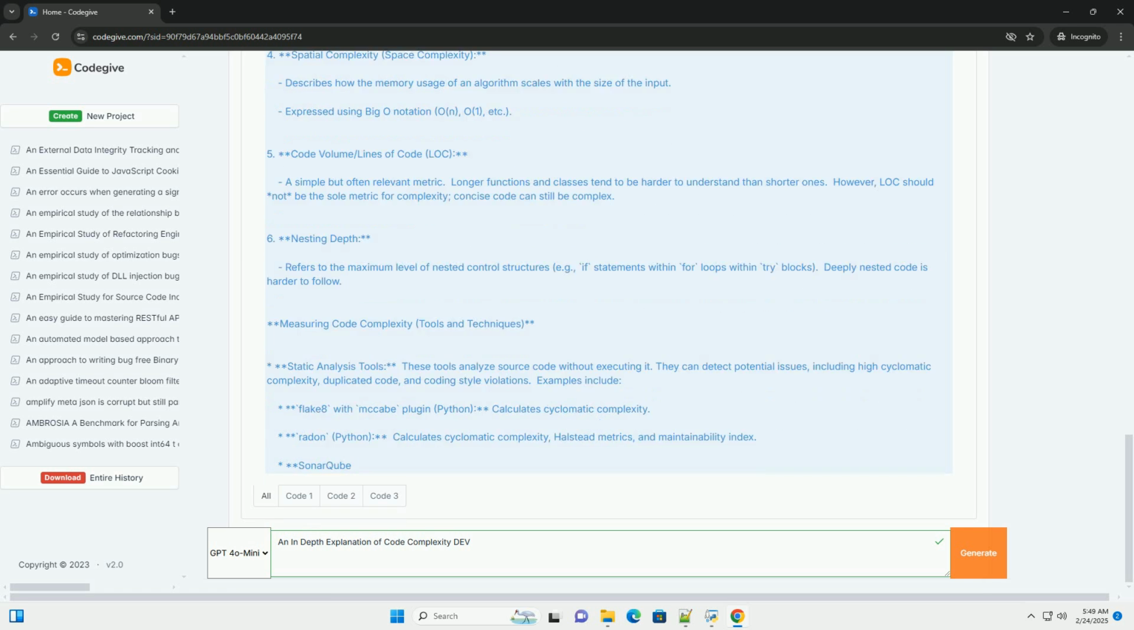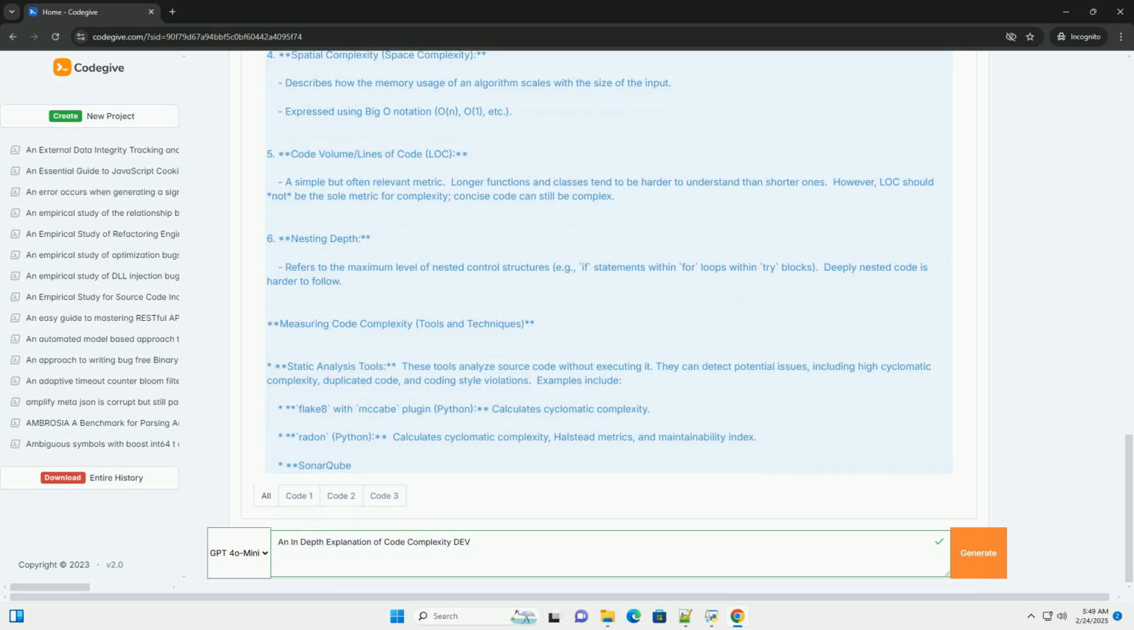Types of code complexity. There are several dimensions to code complexity. Here we'll cover the most important ones. 1. Cyclomatic complexity, McCabe's complexity. Measures the number of linearly independent paths through a function or method's control flow graph. Think of it as the number of decisions the code makes. Higher cyclomatic complexity indicates more complex logic and potentially more bugs.